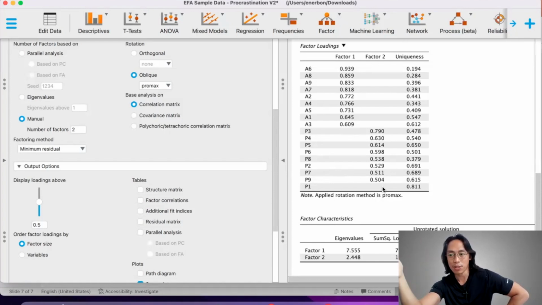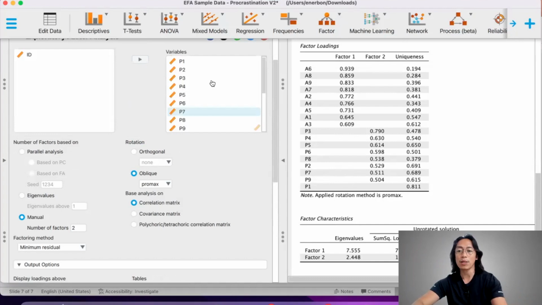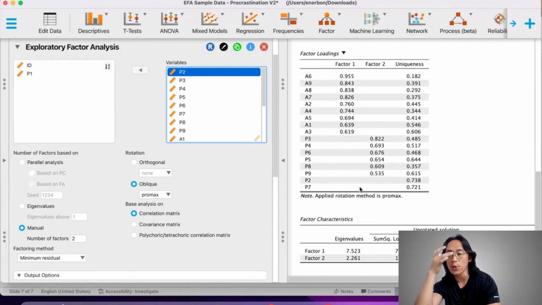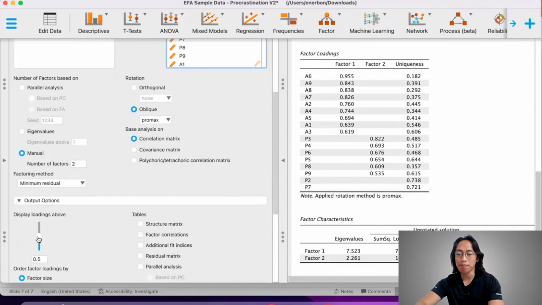And if you're strict with your criteria, then you can remove P1. Let's see what happens when we remove P1. There will be changes in the values here. So it will reanalyze. So there, now when you remove P1, it is telling you that P2 and P7 are also problematic. So that's what I'm saying.